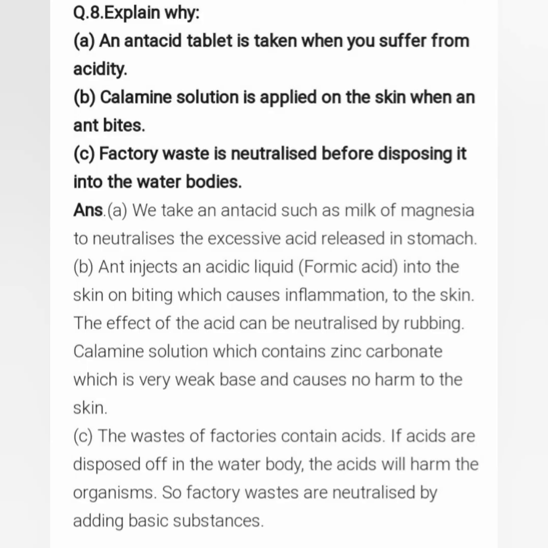Now the next question, that is question number 8. Explain why. Here 3 sentences are given and we have to write their explanation. What is the first one? The antacid tablet is taken when you are suffering from acidity. Why do we take antacid tablets? Because, you know very well, when the level of acid in our stomach increases, at that time we take antacid tablets. Therefore the answer is we take antacids such as milk of magnesia to neutralize the excessive acid